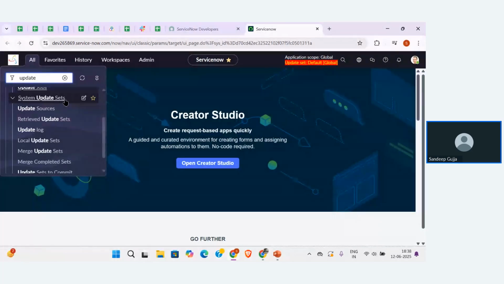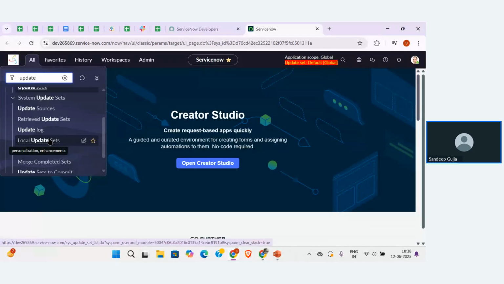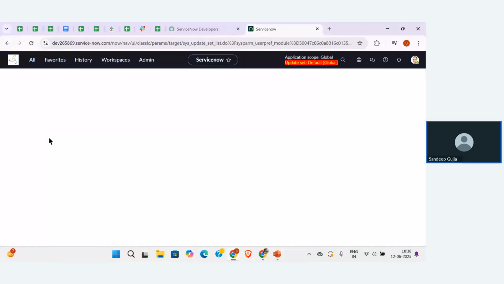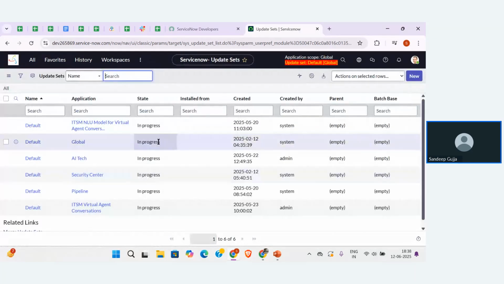To create the update set, I need to click on Local Update Sets. I can see there are a list of default update sets working in our instance. These are global update sets, and each update set you're seeing here has a state of In progress. That means whatever we perform in the instance is stored in that particular update set. Whatever configuration we build will be stored in the global update sets. Suppose we want to store the new things that we are going to create.